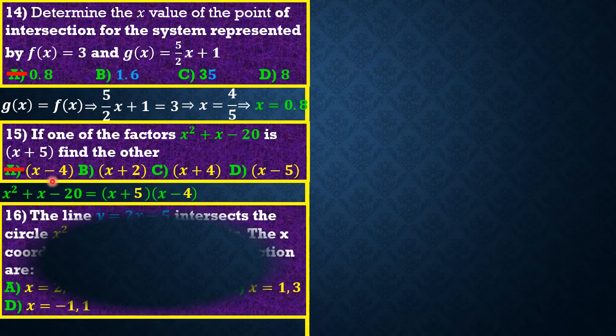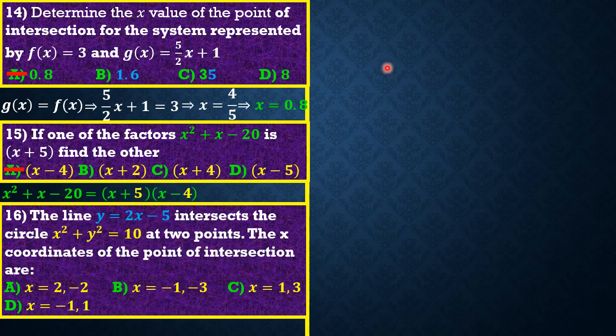Question 16 reads that the line y equals 2x minus 5 intersects the circle x squared plus y squared equal to 10 at 2 points. The x coordinates of the points of intersection are, okay. So let's start from somewhere. What do you think we do? Okay, let's start with the second. We have x squared plus y squared equal to 10.